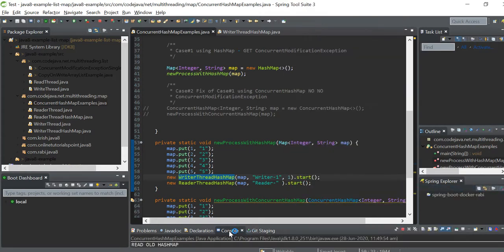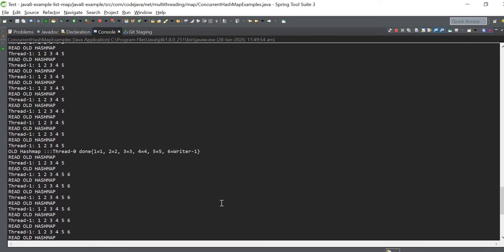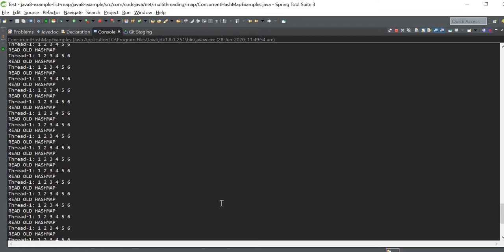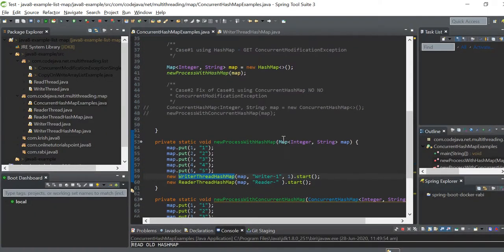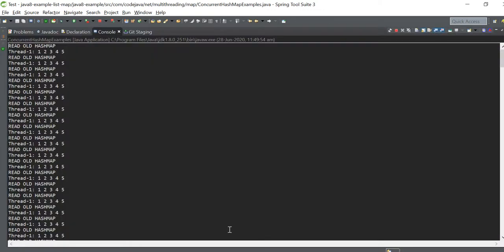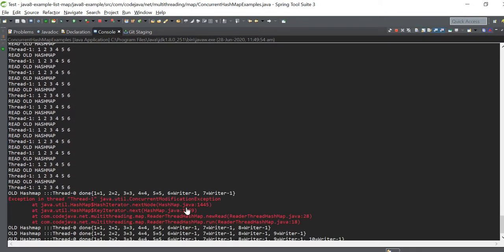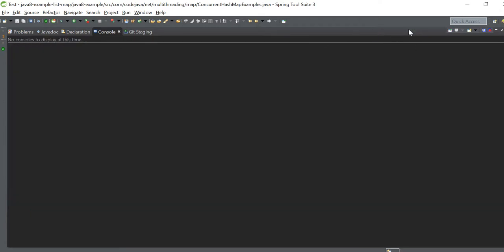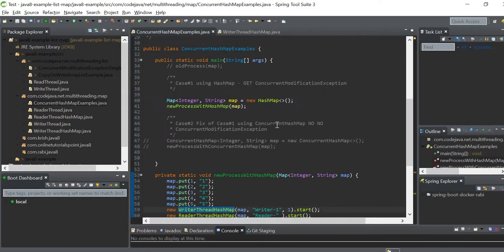You're supposed to get a read-write exception. So now you are getting concurrent modification exception for the hash map, okay, because read and write operations simultaneously, it's not allowing that.